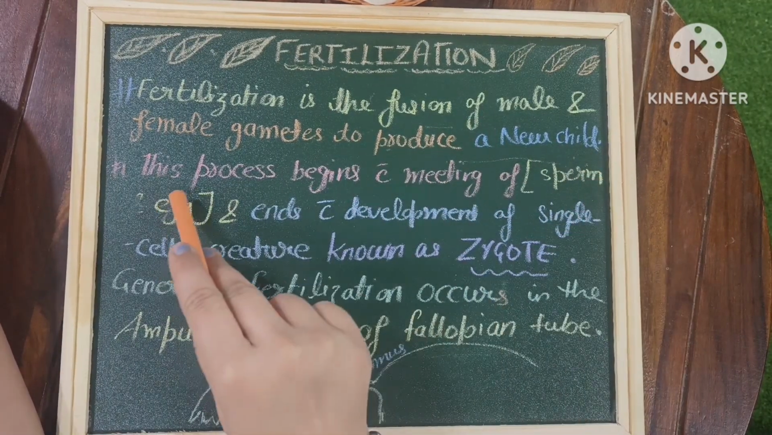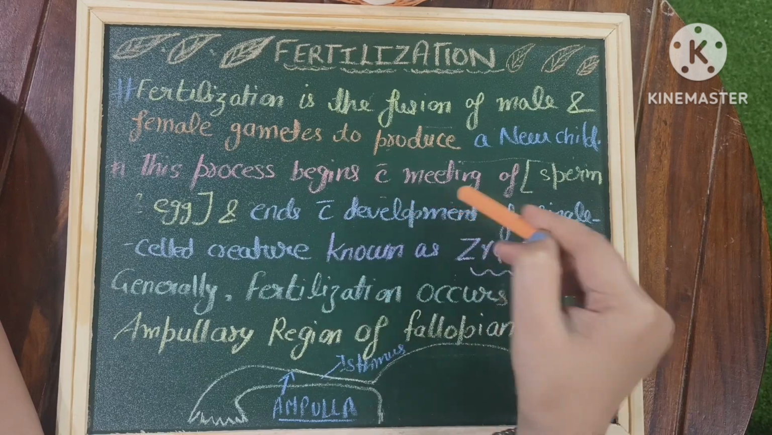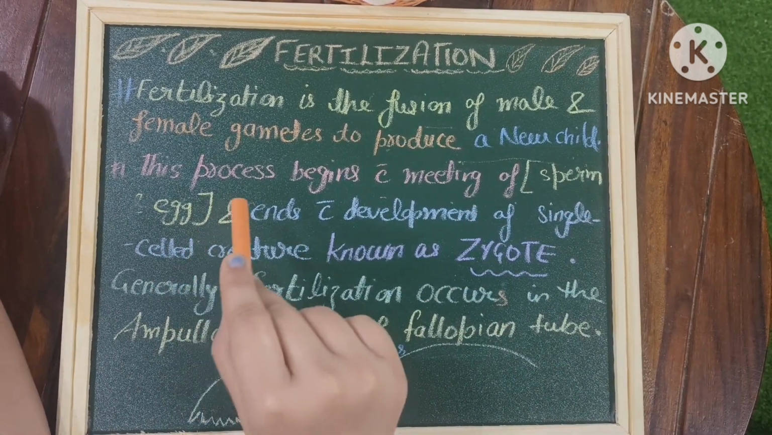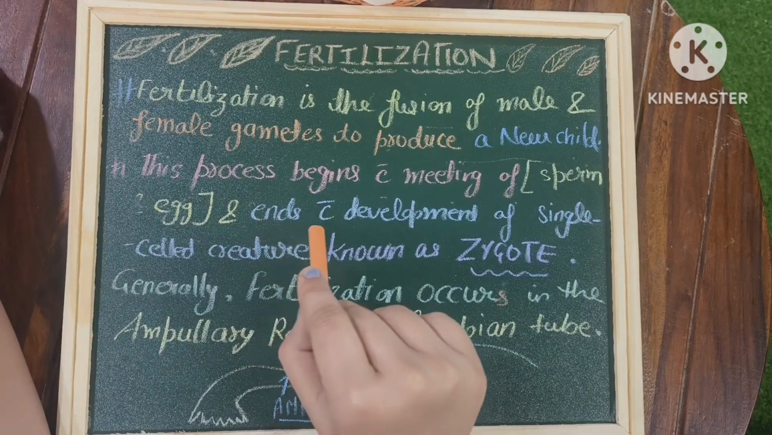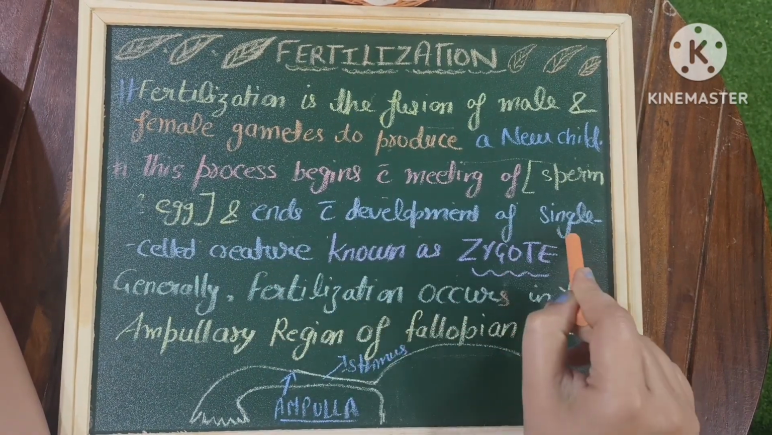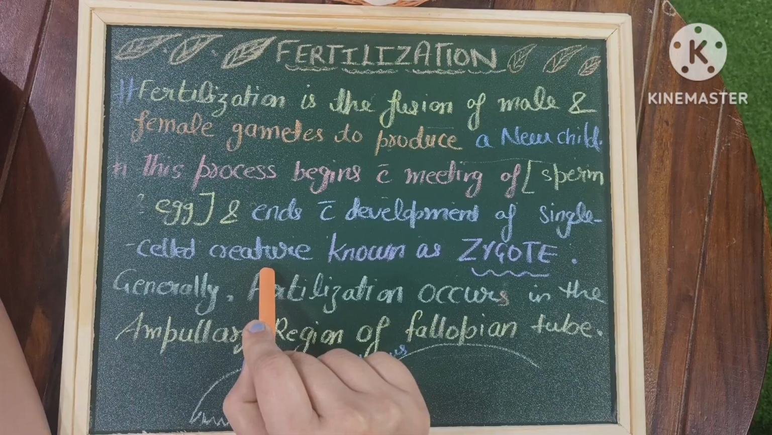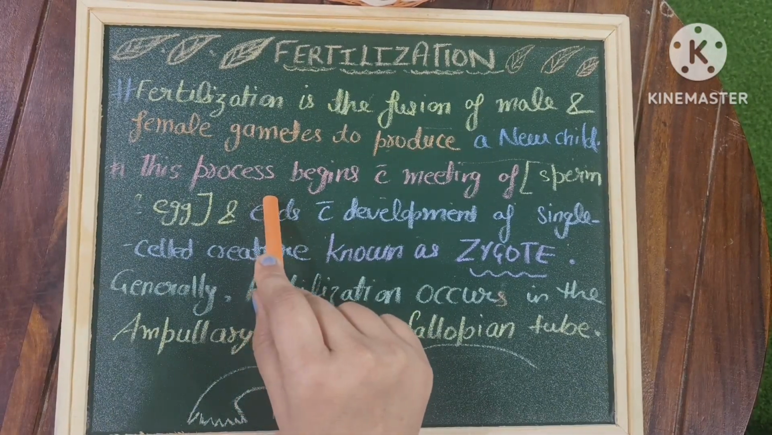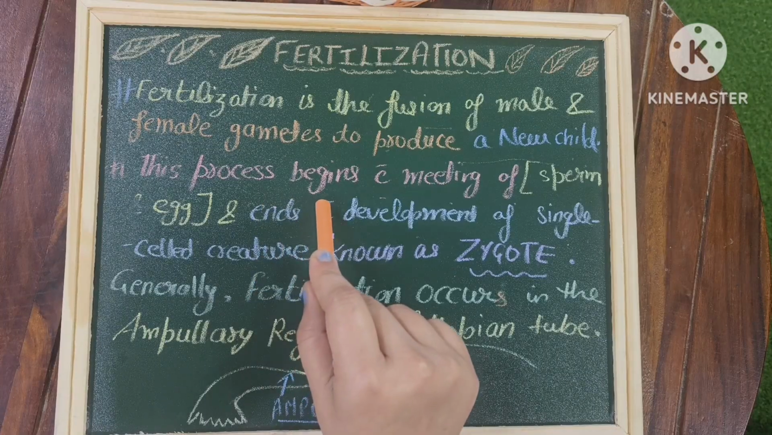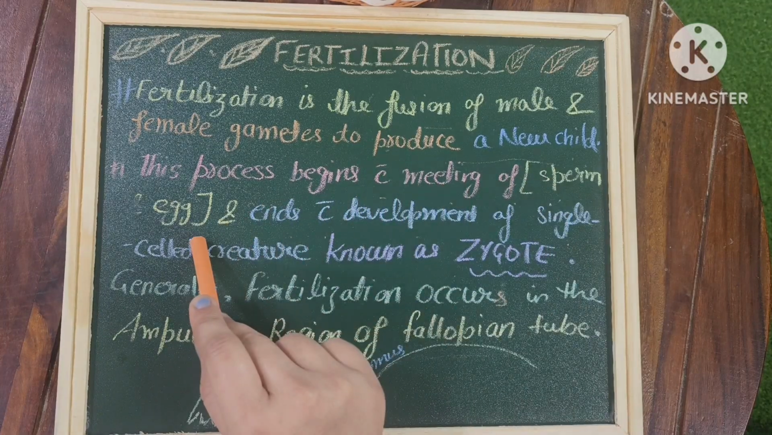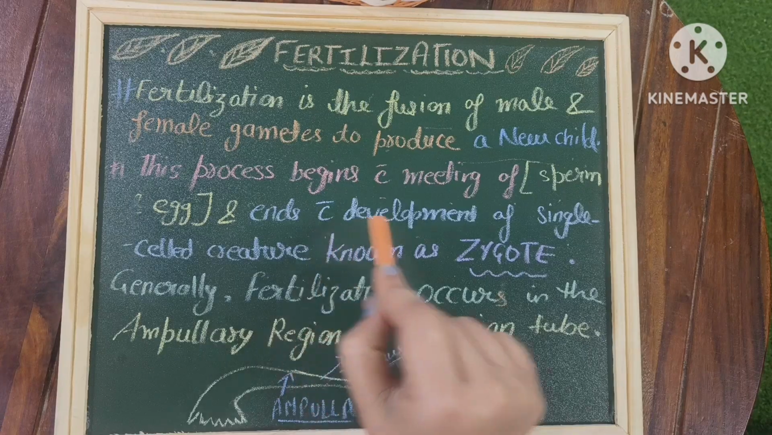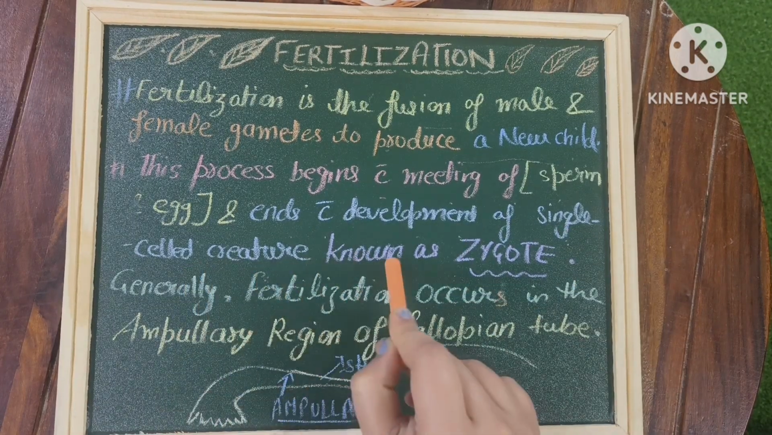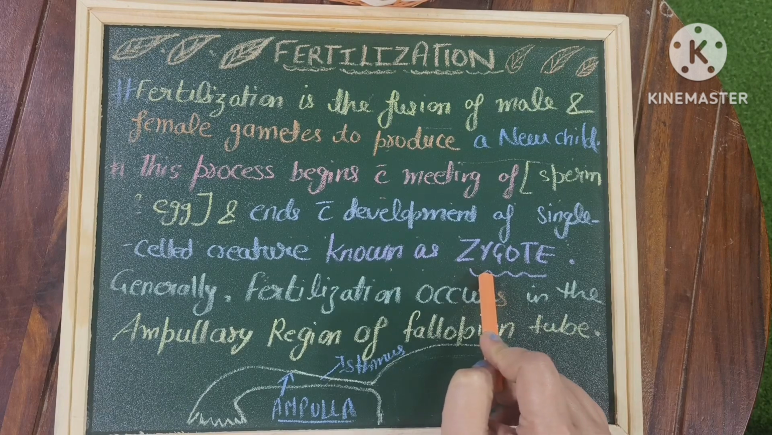This process begins with the meeting of sperm and egg cells, and it ends with the development of a single-celled creature. It means in the fertilization process, there will be a meeting of sperm cells and egg cells, and this will end with the development of a single-celled creature, which is known as the zygote.